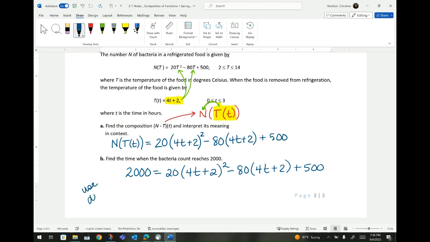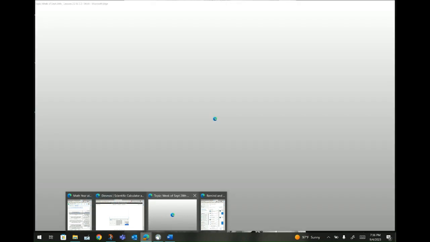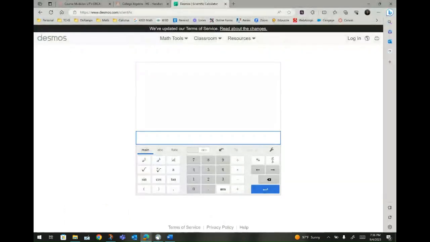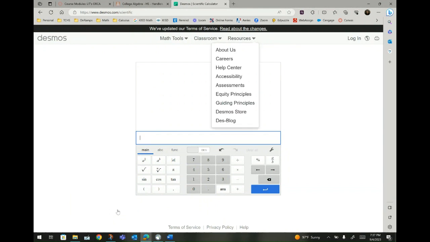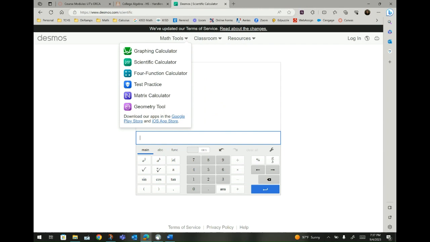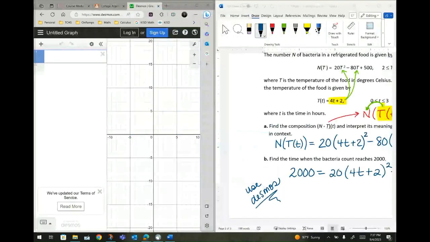And let me see if I can pull that up without messing this recording. All right, so let's see here. How can I do this? All right, let's switch screens here for a second. And let's go to Desmos. But we're going to do Desmos. Can we do graphing?